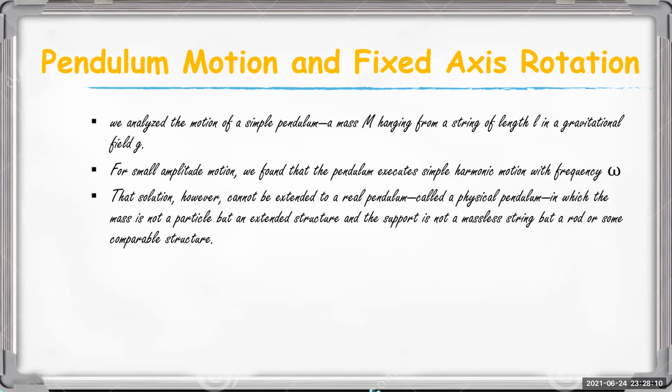For a real pendulum, we call it a physical pendulum, in which the mass is not a particle but an extended structure, and the support is not a massless string but a rod or some comparable structure. One of the cases is a compound pendulum, etc.